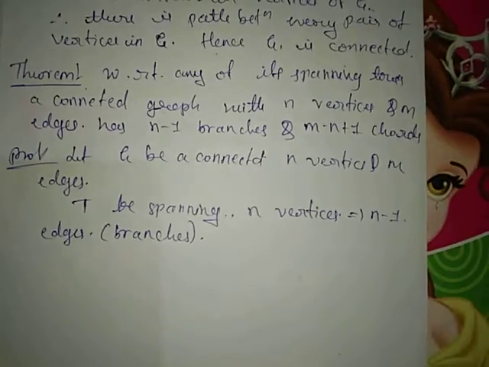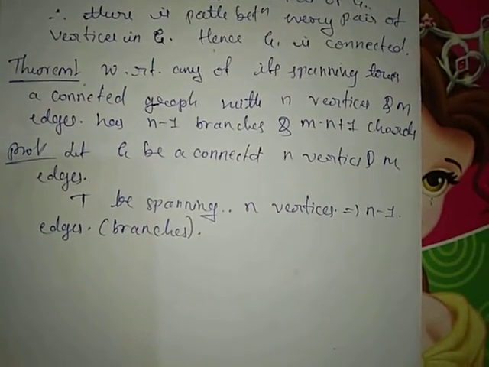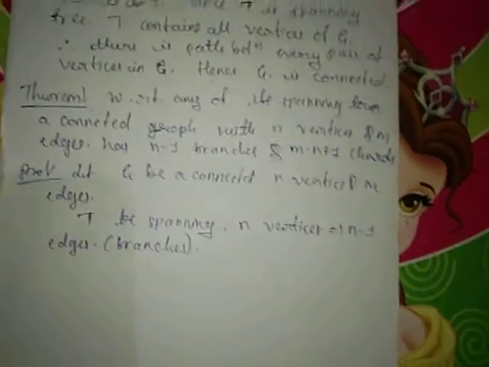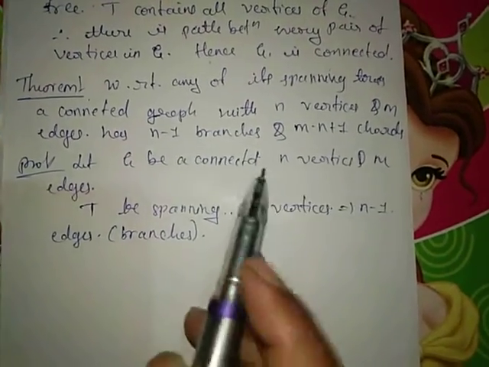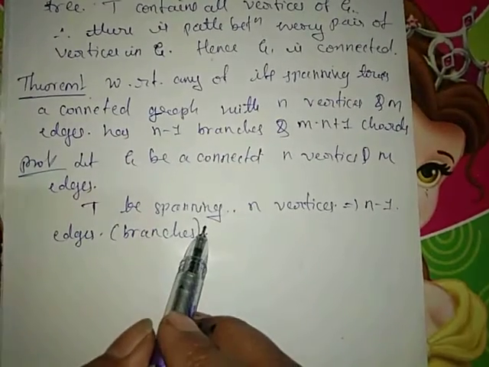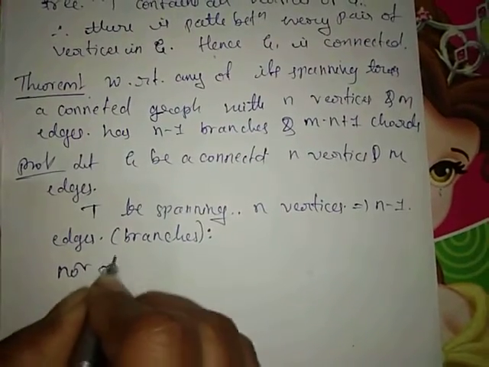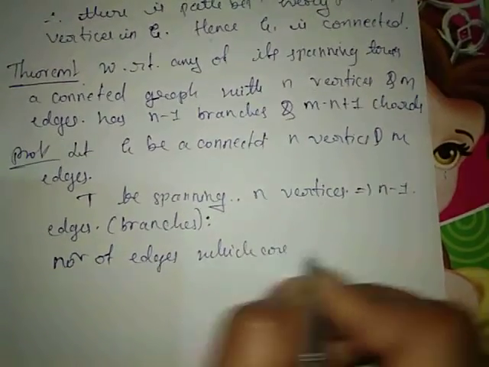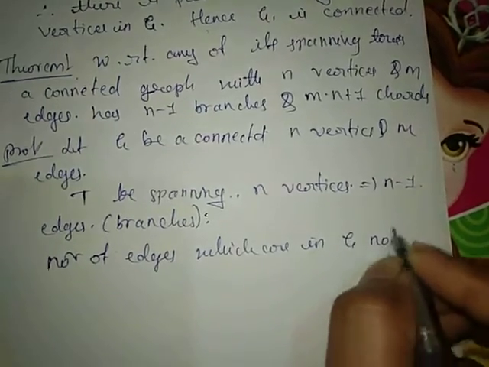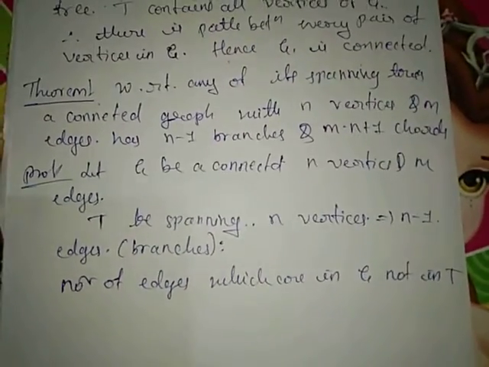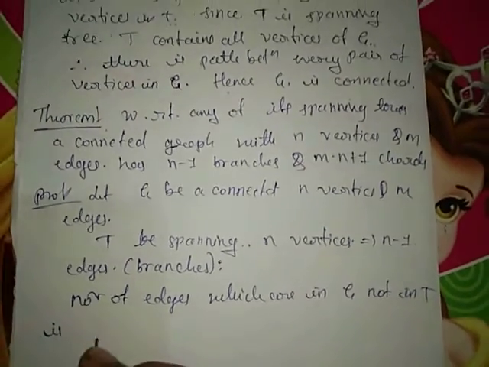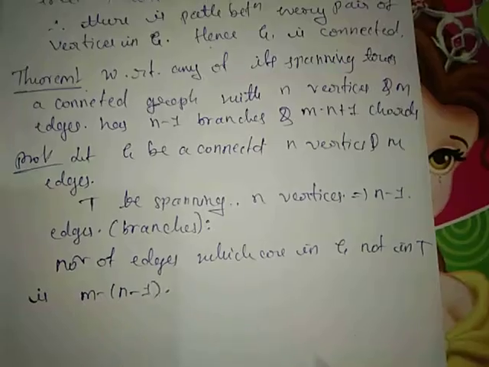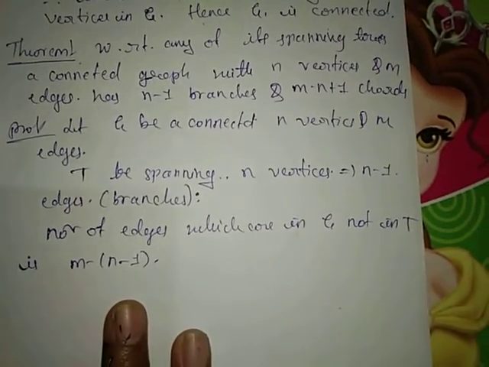Therefore, the number of edges which are in G but not in T is m minus (n minus 1).